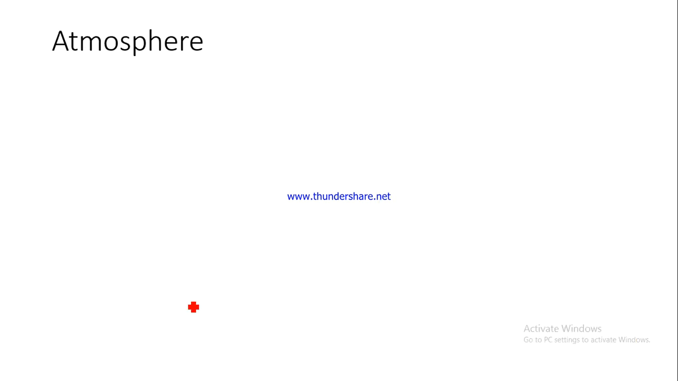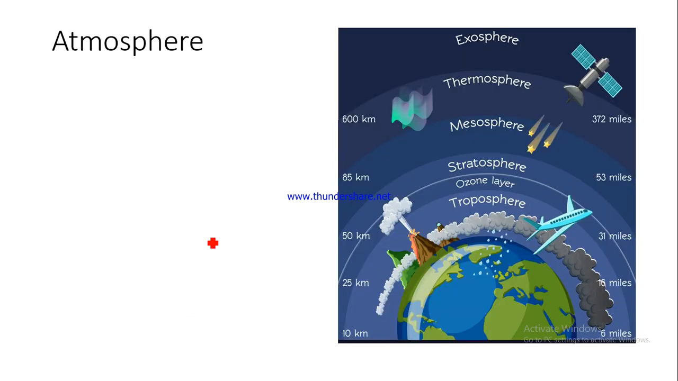Now let us talk about the atmosphere. Now this is a picture of the atmosphere. See, this is the troposphere. Troposphere exists up to 10 kilometers. So the troposphere would end at a height of 10 kilometers from the Earth's surface.